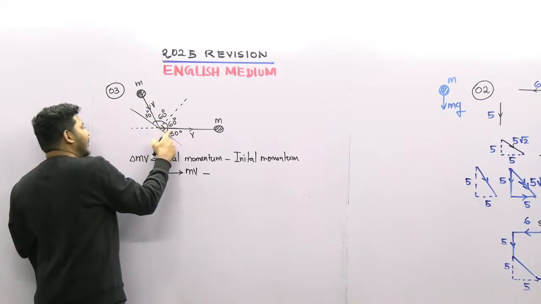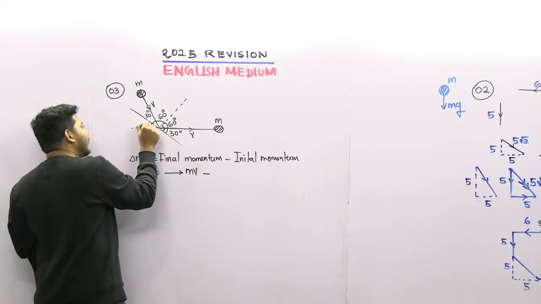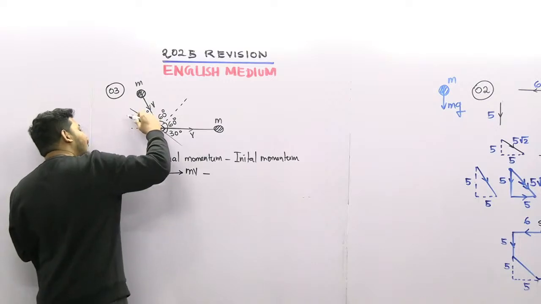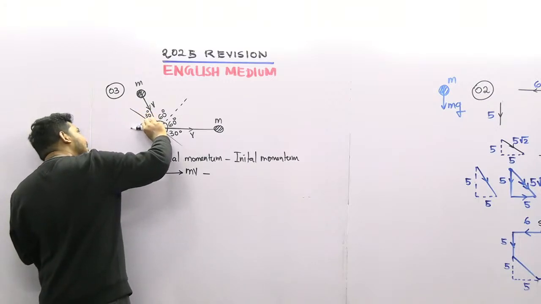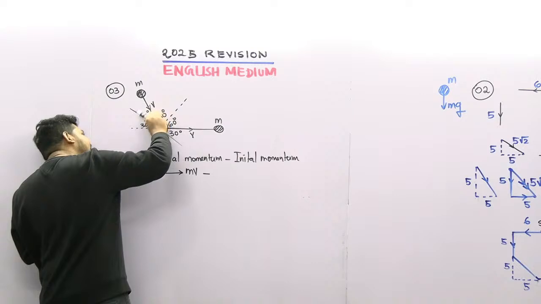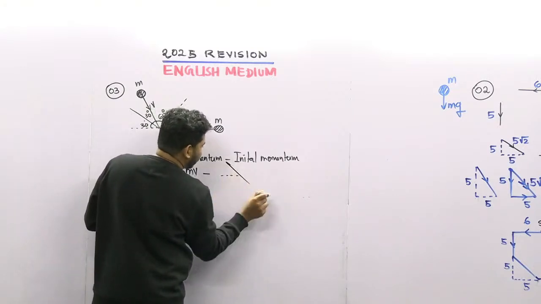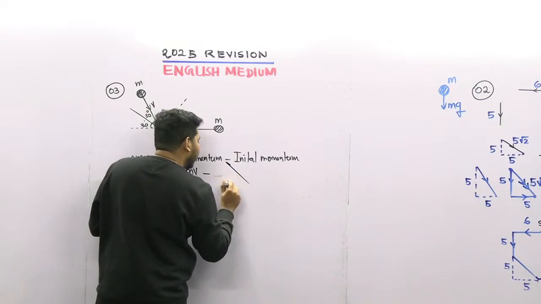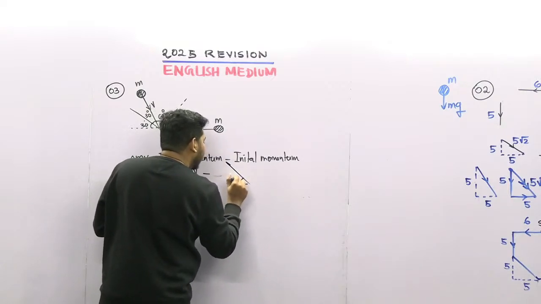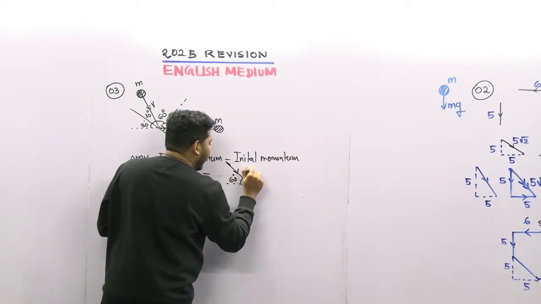So if this is 30, this is also 30. If this is 30, this is also 30. So from this horizontal line, this MV is making 60 degree here. So likewise, I'm going to draw something like this. Okay, 60 degree. So this is MV.